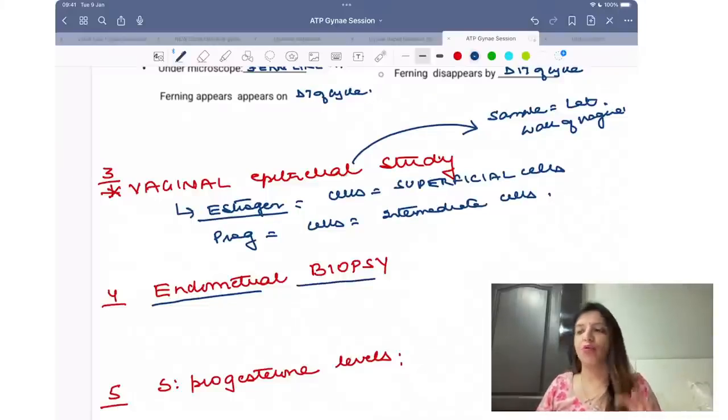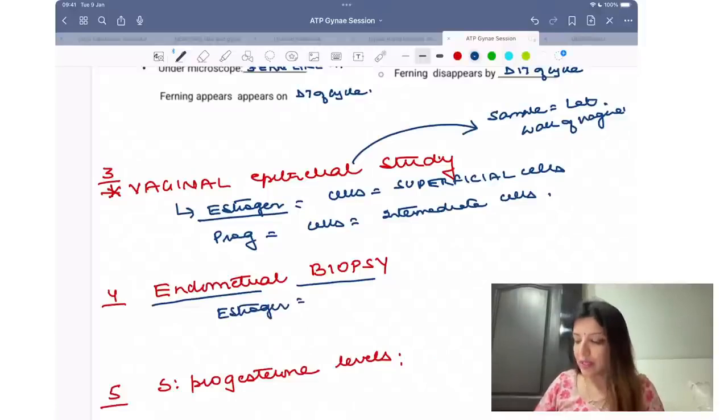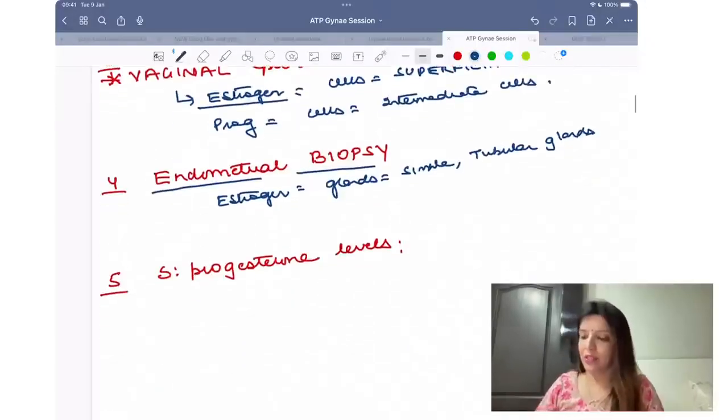Endometrial biopsy can also tell you whether a female has ovulated or not. Under the effect of estrogen, the glands which you get are very simple tubular glands.